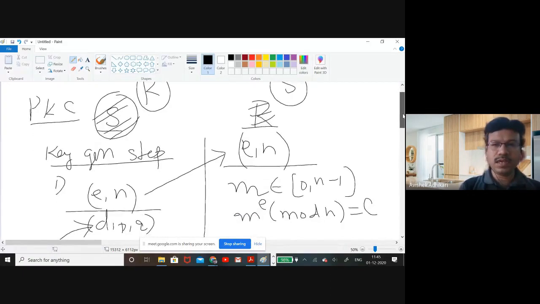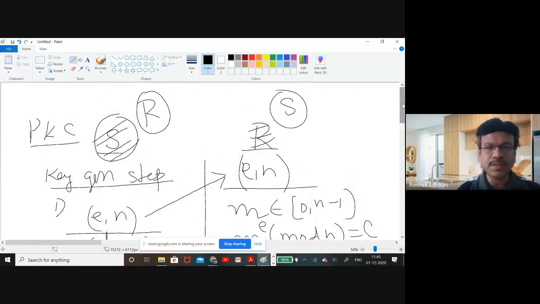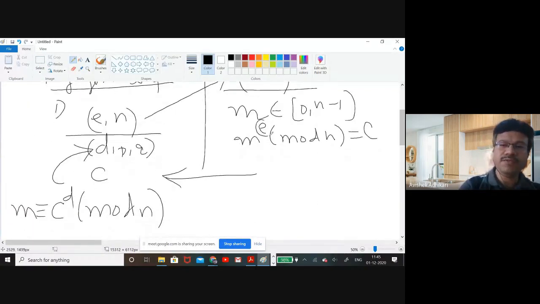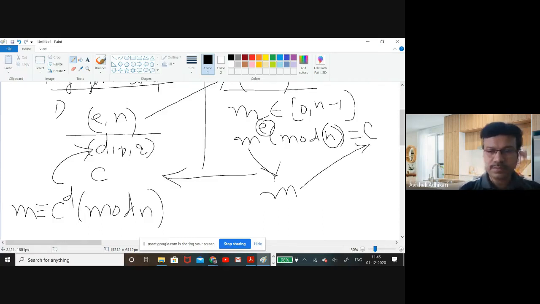First, note that this RSA public key crypto system is a mono-alphabetic public key crypto system, because if you have the value of E fixed and the value of N fixed, whatever the plain text M is, every time M will go to C. If you have M dash, since the values of E and N are fixed, M will always go to C. That is considered one of the disadvantages, the same as for monoalphabetic schemes.